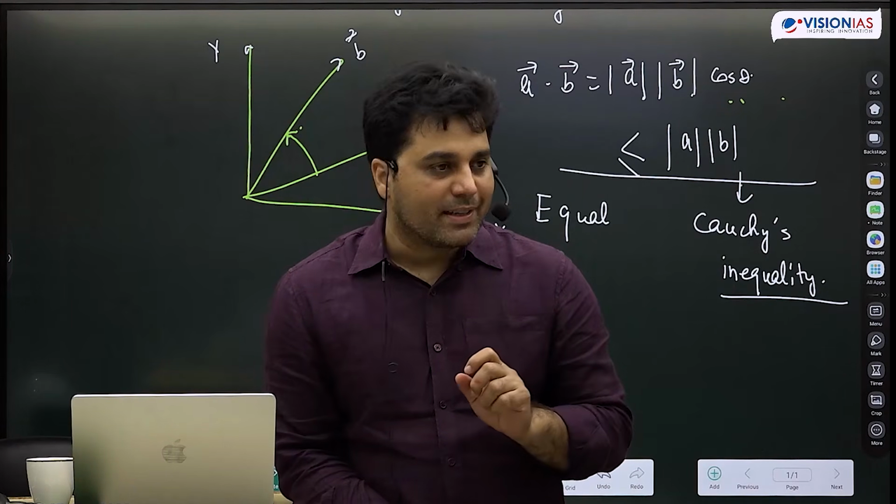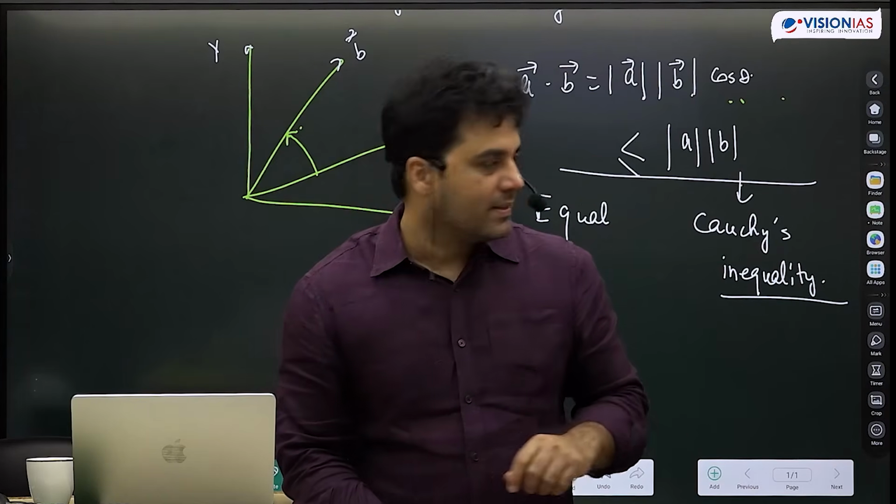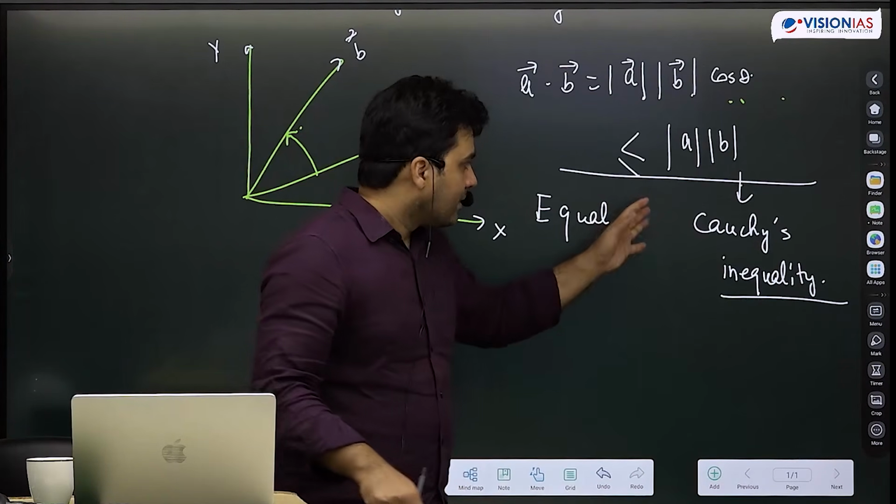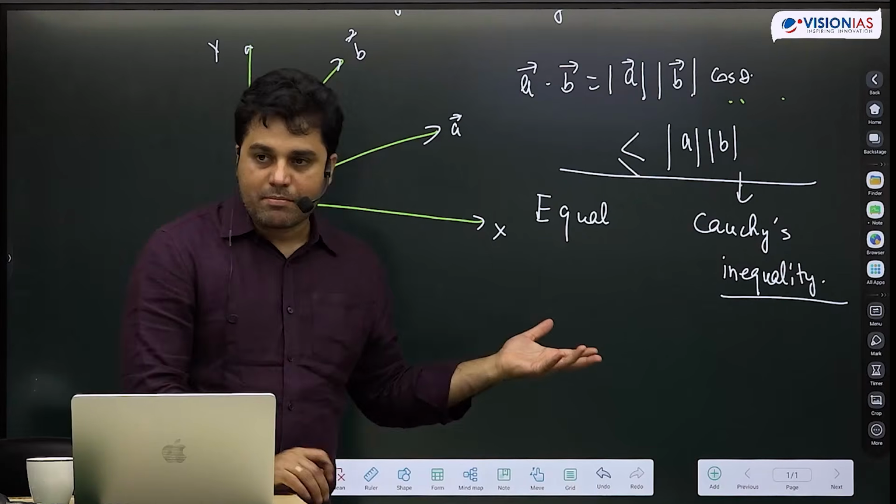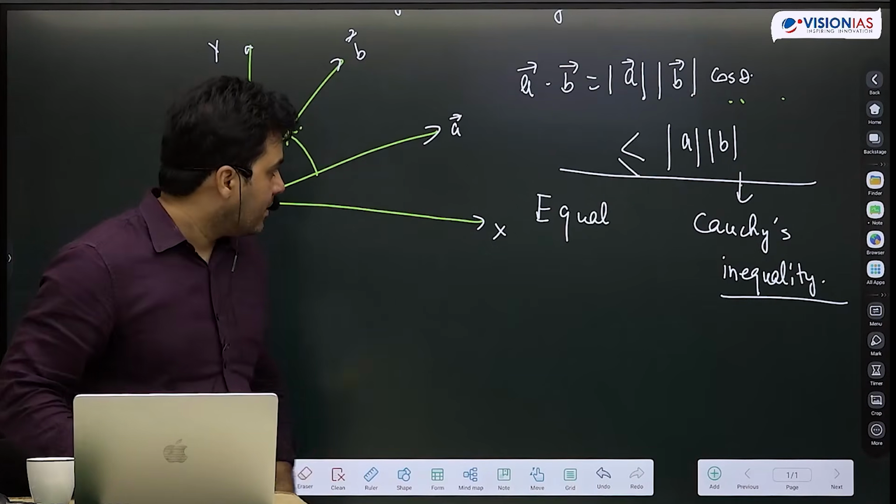So जो Cauchy inequality है, this has application in quantum mechanics.